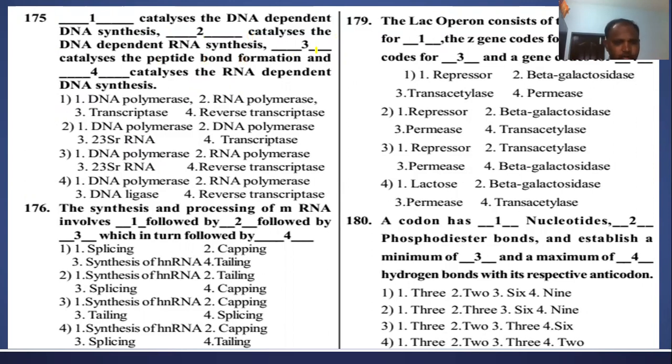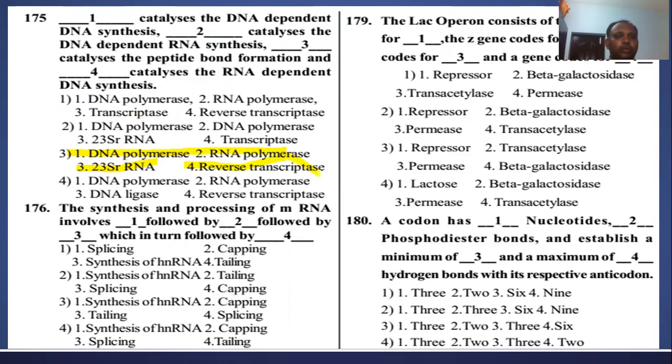Actually, in prokaryotes the enzyme is 23S rRNA, whereas in eukaryotes it is 28S rRNA. That enzyme is peptidyl transferase. And the one that catalyzes RNA dependent DNA synthesis is reverse transcriptase, right? So which answer is coming? The third one. First is DNA polymerase, second is RNA polymerase, third is 23S rRNA, fourth is reverse transcriptase, right?